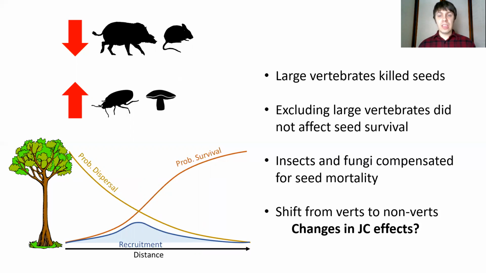So even if seed mortality stays the same, if we're shifting from vertebrates to non-vertebrates killing the seeds, that could have consequences down the line for these Janzen-Connell effects. But there's still a lot left to be studied about how exactly this plays out.